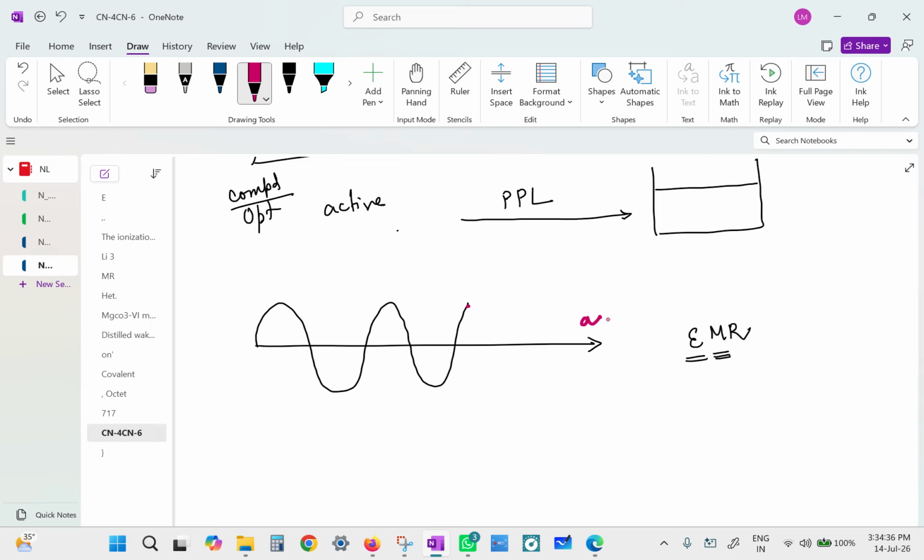But for the next ray, the electrical component is slightly rotated. For a third one, it can be further rotated. Perpendicular to that will be the magnetic component. So how many such possibilities are there for the electrical component? It has infinite possibilities, right?